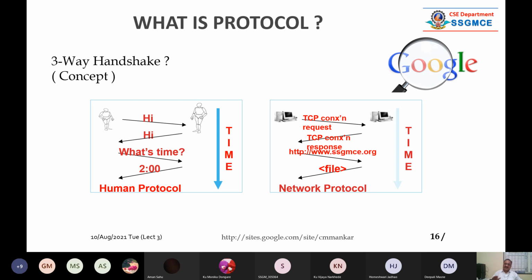We shall understand that a TCP connection request goes from client to server. Then if the server is not busy, he will accept that request, because you are asking him, sir, are you free? I want to connect to you. If the TCP server is not engaged, it may be engaged with a number of other clients. If it is free, he will send you a response like connection accepted. Then the client side will tell him, I want this page, www.sjmc.org and so on. So that server will send a file. These first three, 1, 2 and 3, are called a three-way handshake. This is a three-way handshake.